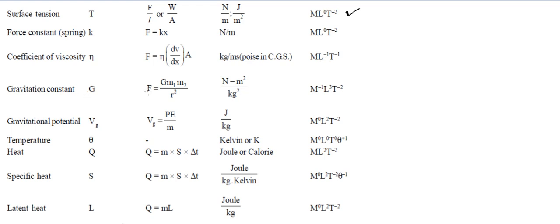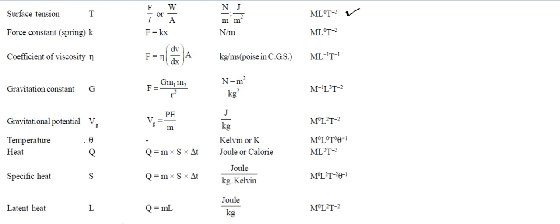Gravitational constant, using this formula, F equal to G m1 m2 upon r square. You know F, m1, m2, r, then you can find G's dimension and its unit. Similarly, gravitational potential, the definition is that gravitational potential is defined as the potential energy divided by mass. So you know the energy divided by mass, you will get the answer.